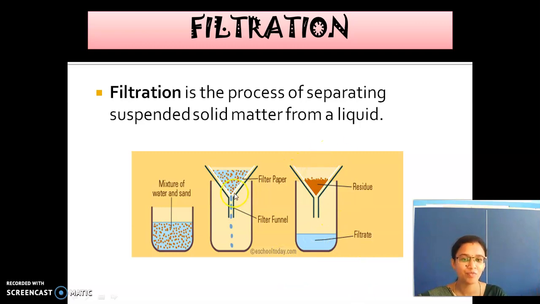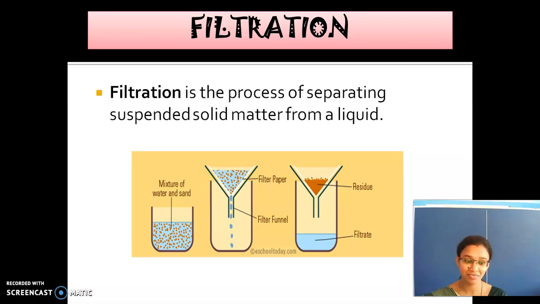We have a funnel and one more beaker here. So now we pour the mixture of sand and water inside it. So what happened? Inside the pores, the water comes out, but what's stuck into it? The solid waste residues stuck into it, and we get only a pure filtrate. After filtering, the final one which we get is called as filtrate. So are you clear with filtration? So by using filter papers or filters, we used to separate the solid particles from the liquid particles.